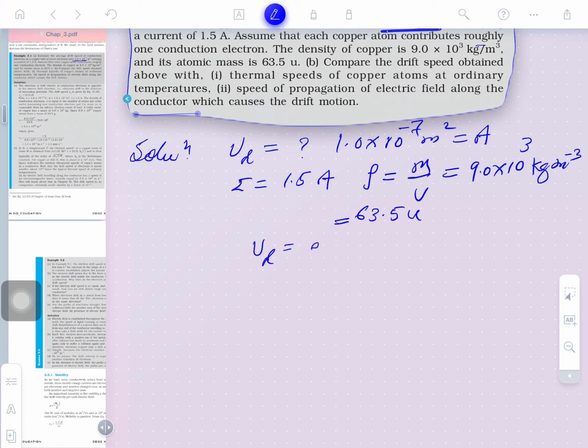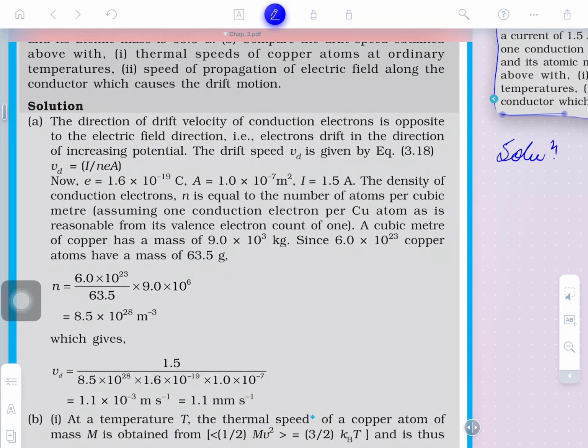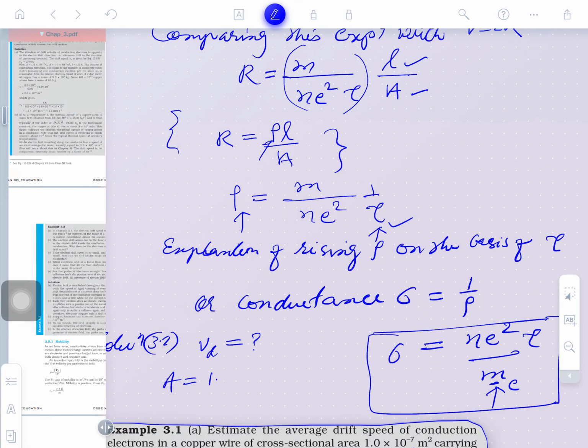Vd is equal to what? eE tau by m. But you will see tau, the relaxation time, is not given. So, how can we find out the relaxation time? It is too difficult. Even the electric field is not given. So, how can we apply another formula for the drift velocity here? Listen, guys, we have to see our derivation right now.